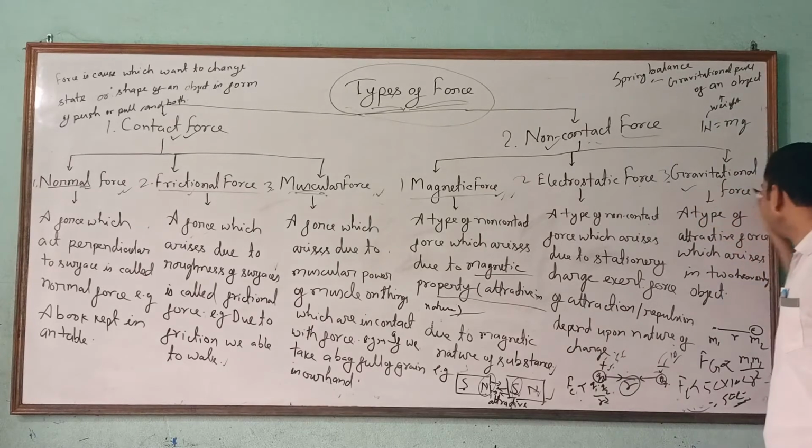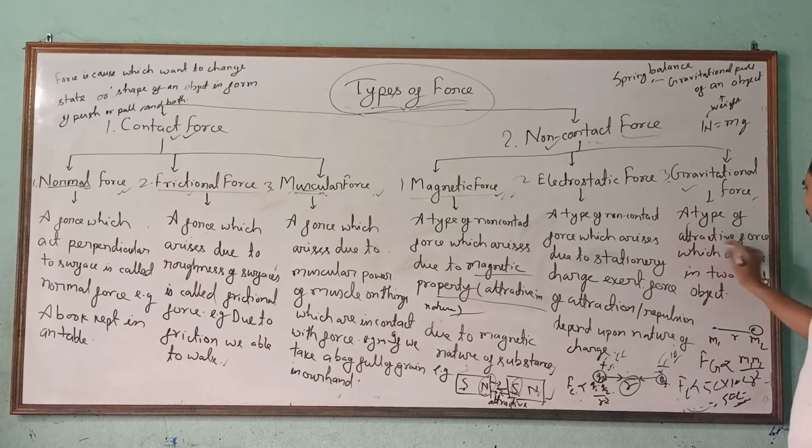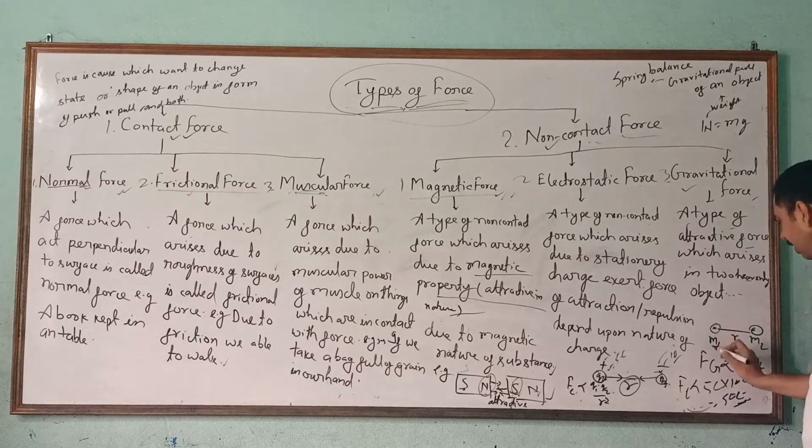The third one is gravitational force. It is a type of attractive force which arises when two heavenly objects are separated by a distance. Suppose this is a heavenly object M1 and this is the object M2. Both are separated by a distance r. M1 and M2 are the masses of the objects and r is the distance.